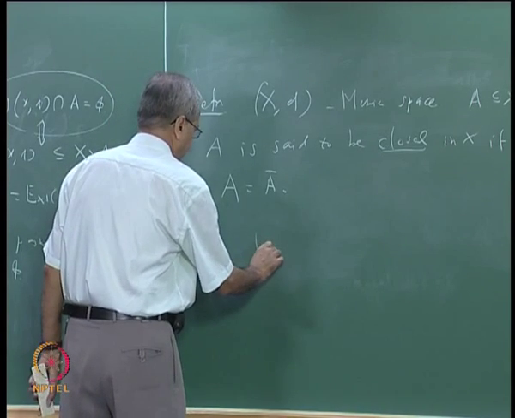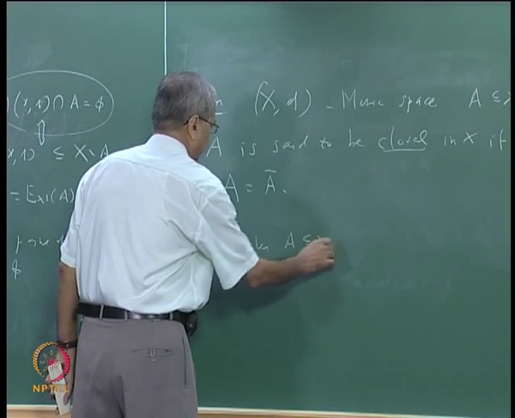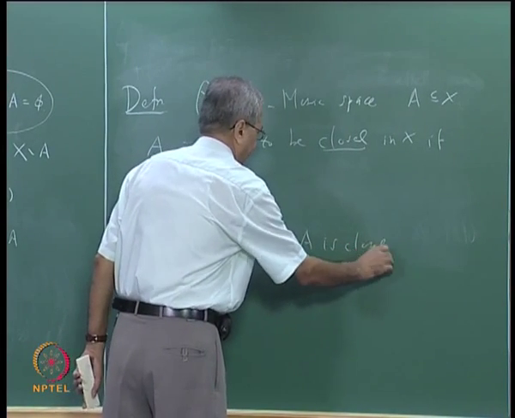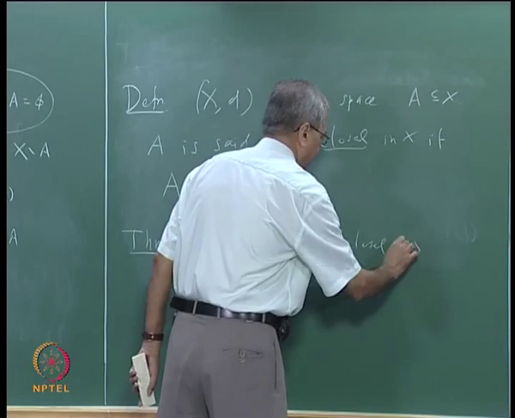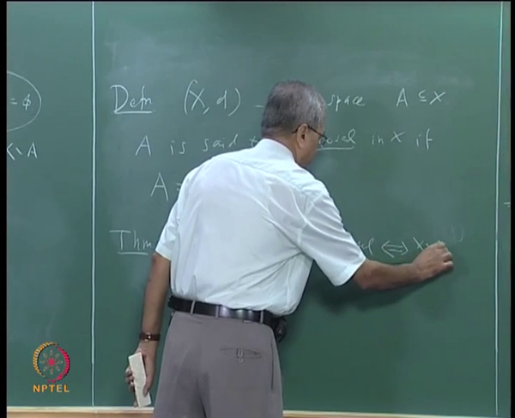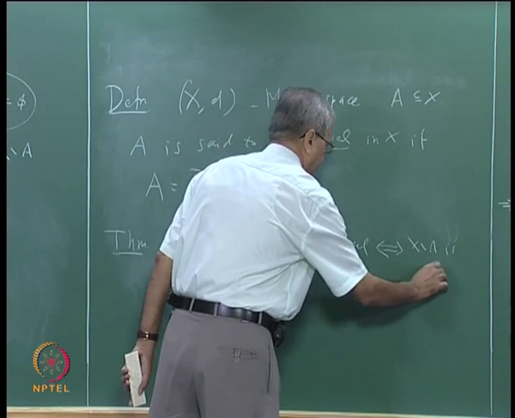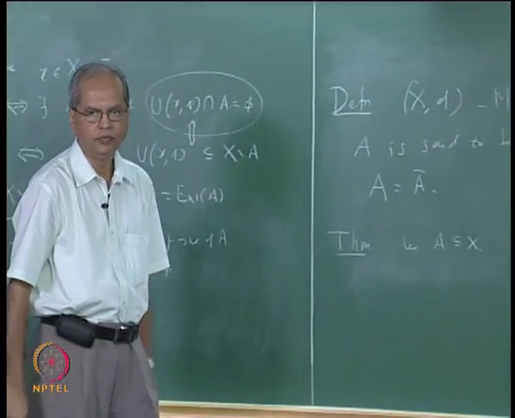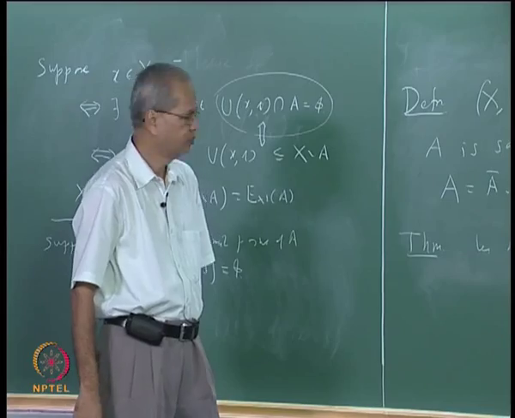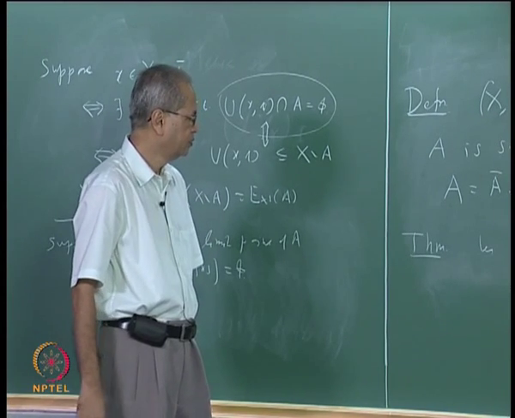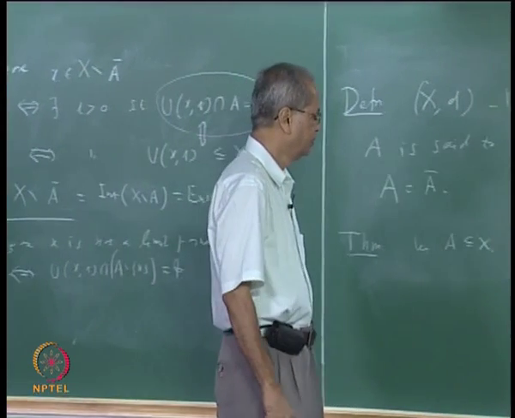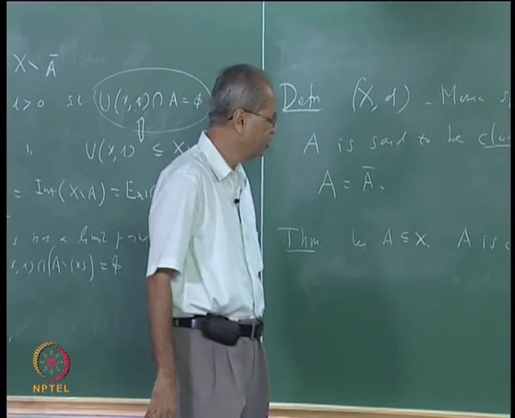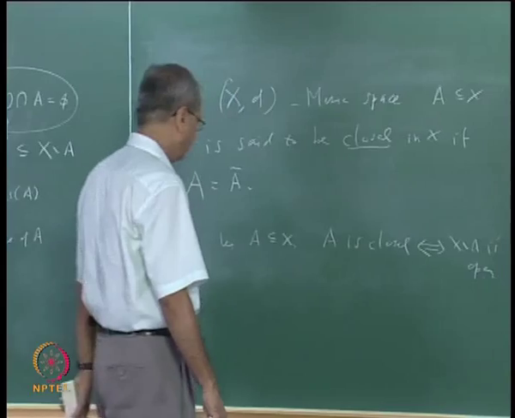Let A be a subset of X. Then A is closed if and only if its complement is open. A is closed if and only if its complement is open.